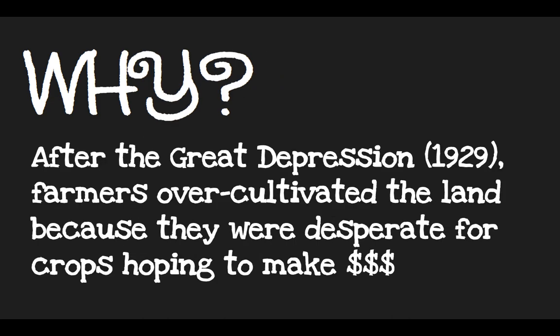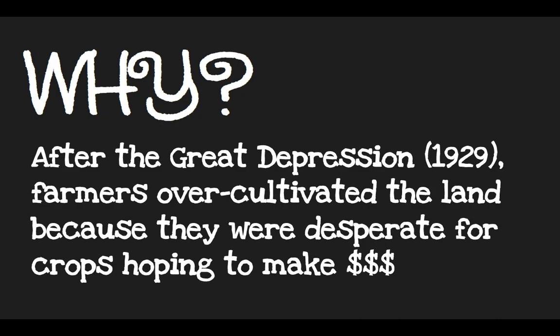So why are we talking about the Dust Bowl? Well, after the Great Depression, the Depression hit in 1929. That's when the stock market crashed. The 1930s was this time of depression. Farmers were over cultivating the land, okay? They were desperate to make crops, and so they were constantly using these tools on the ground, and it was basically overworking the land. It was making the land drier.